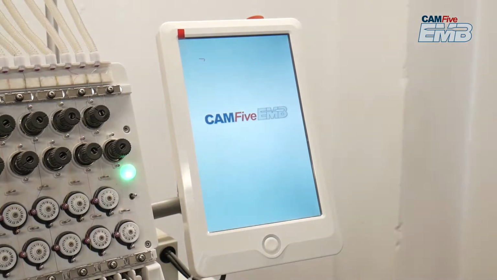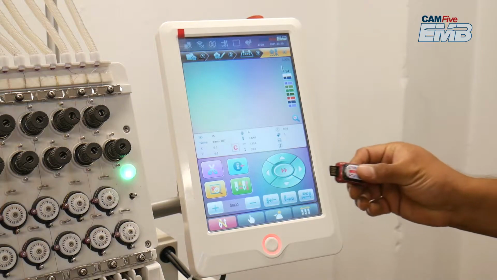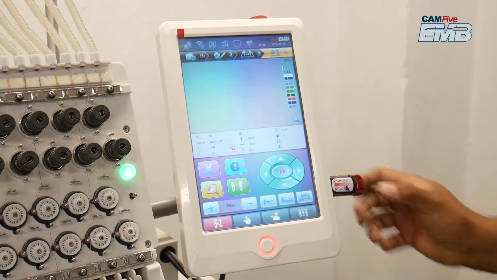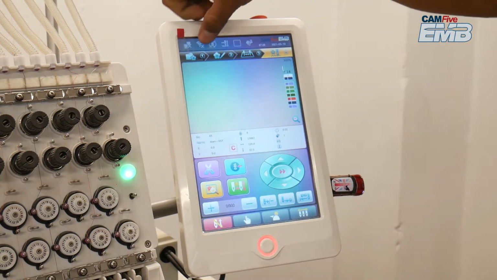Turn on your machine to configure the control panel. Introduce the USB in the port located on the right side of the screen. Wait for the machine to tell you when the USB is ready to use.